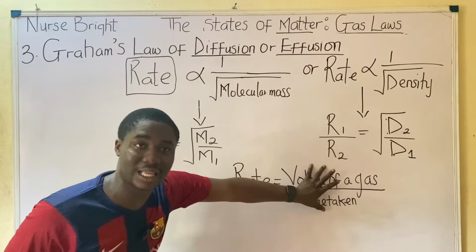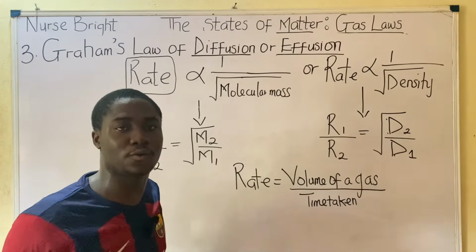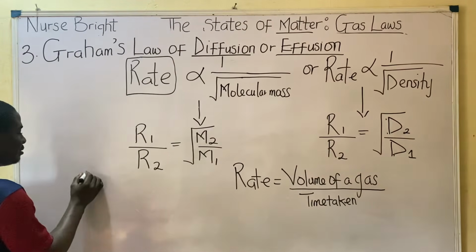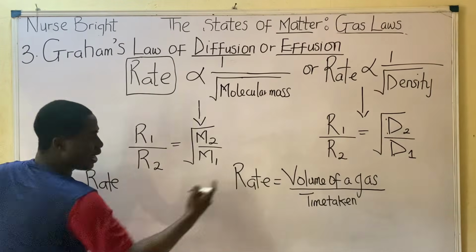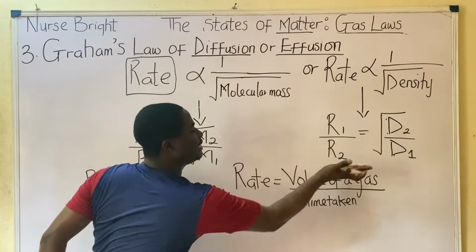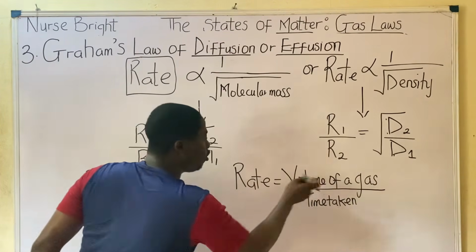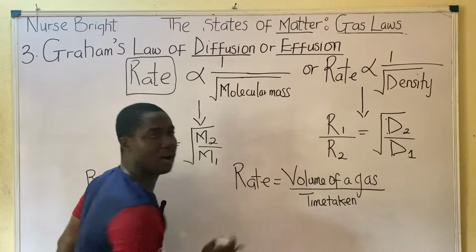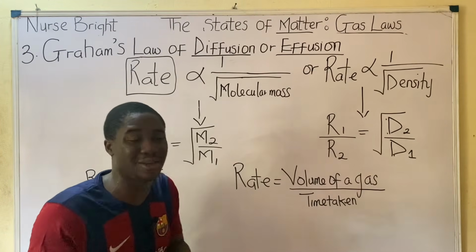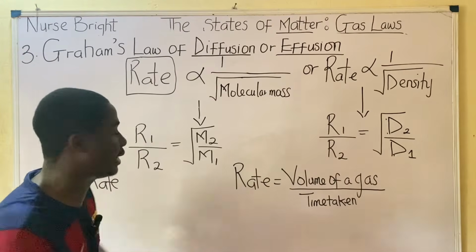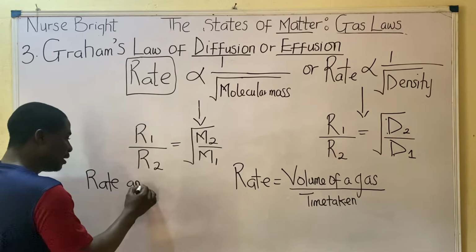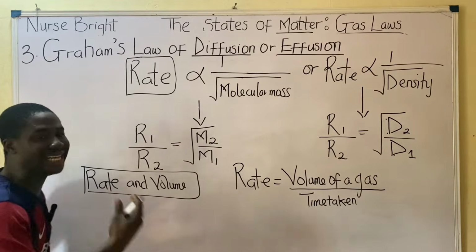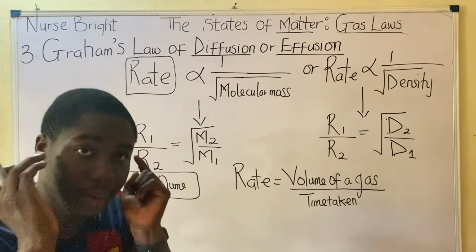So note this formula is very important. They might ask you a question on that rate, okay? I'm going to solve questions on it. You have to note that in this formula, rate and volume are in the same line. This will tell you that rate and time are not in the same line. You can see that rate is up, time is down. I'm just using this scenario to make sure that you understand it very easily. So rate and volume, both of them are directly proportional to each other. Please note it.